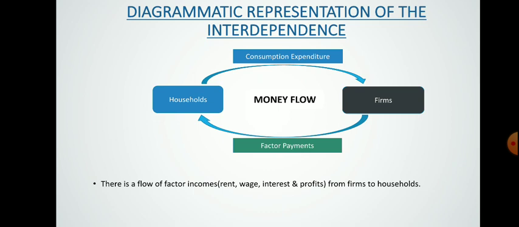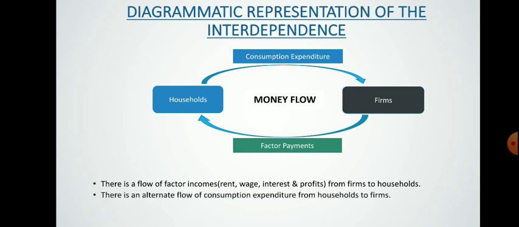For the land it is rent, for the labor it is wages, for the capital it is interest, and for the organizer it is profits. This whole factor payment comes from farm to household. It is a payment for the farm, and for the household this is income, because by this households are earning money.